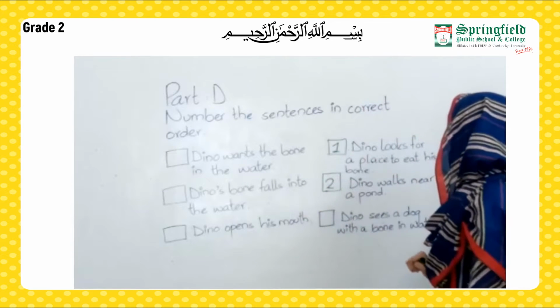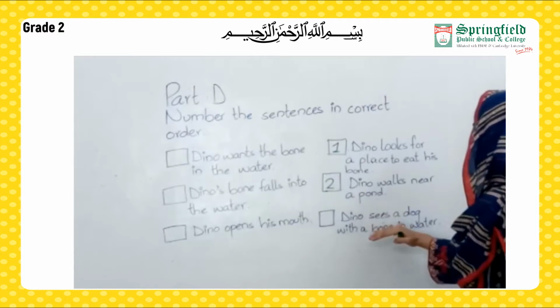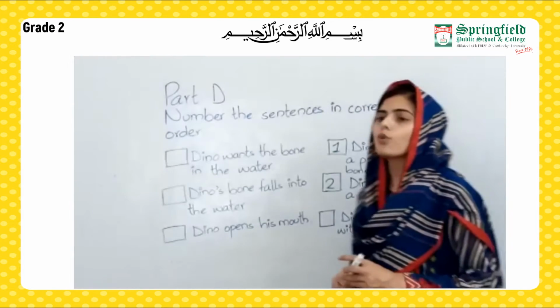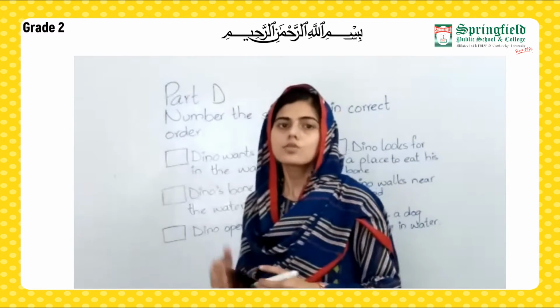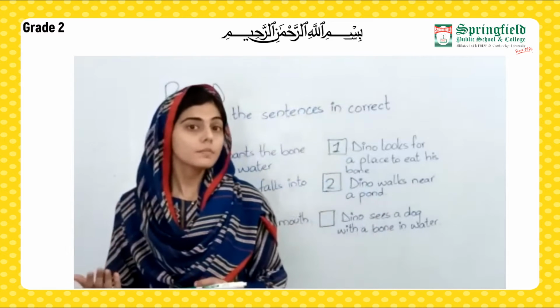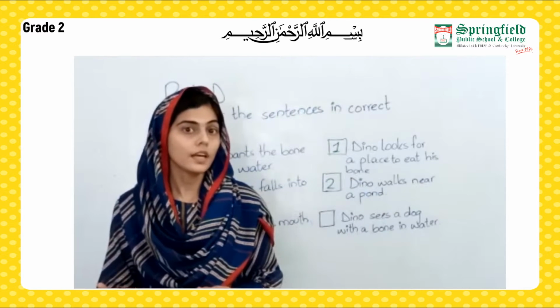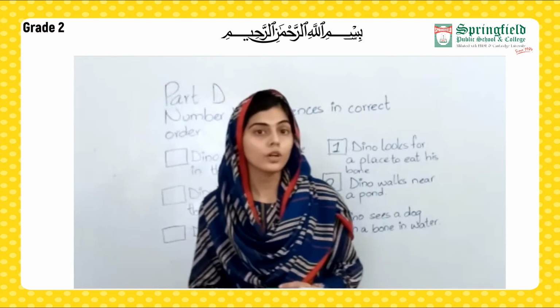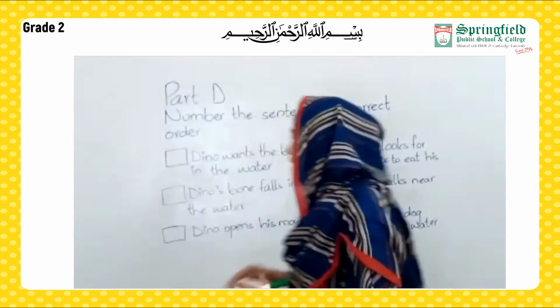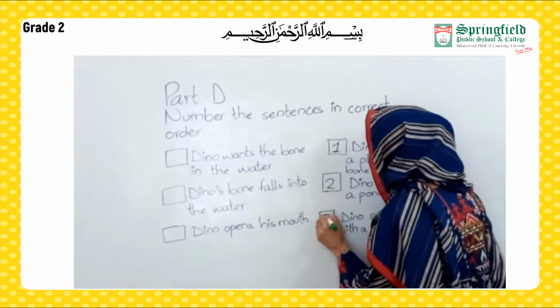Third sentence. Nino sees a dog with a bone in the water. As he was walking near the pond, he saw a dog. That is, he saw basically his reflection in the pond. And he thought that there is a dog in the pond with a bone. So here we are going to write number 3.